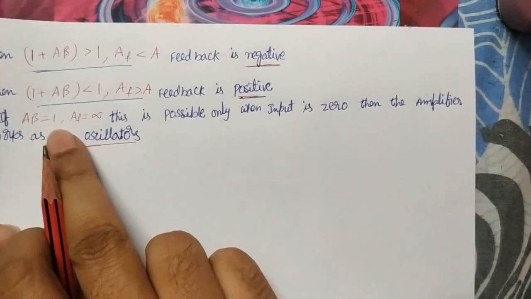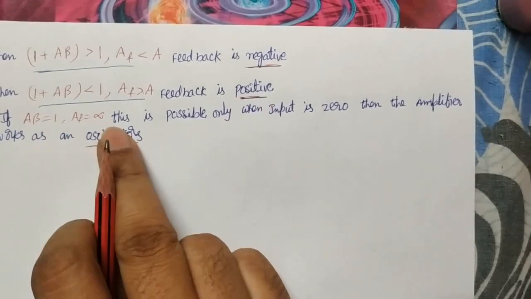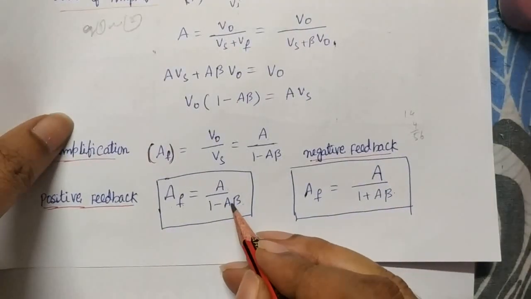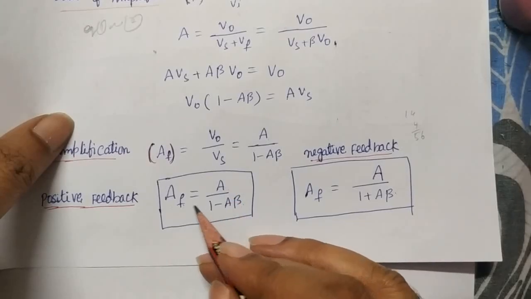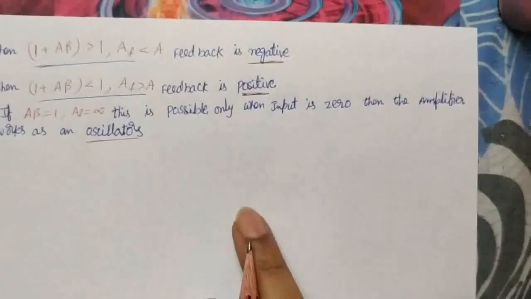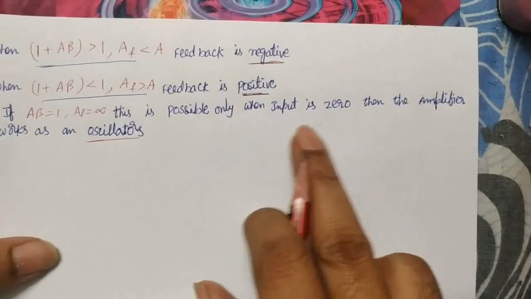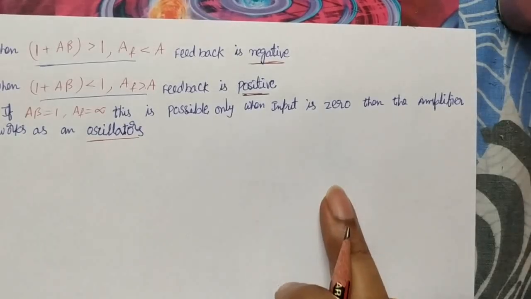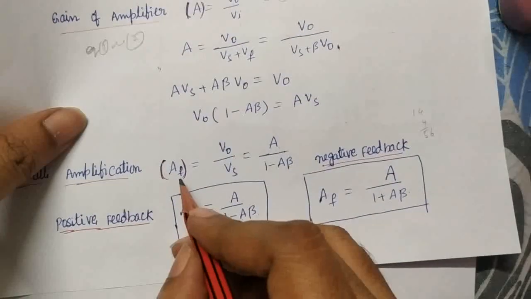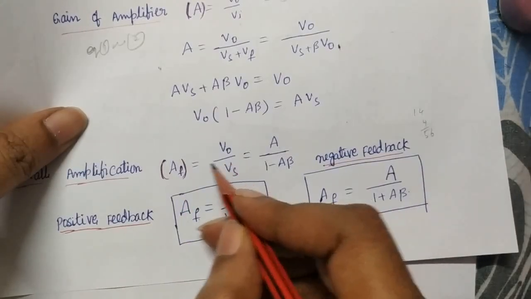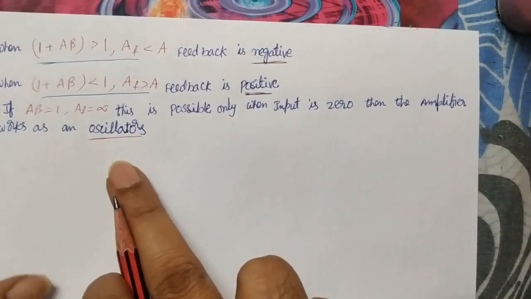Suppose Aβ is equal to 1, then Af is infinite. If Aβ is equal to 1, 1 minus 1 you get 0, and something divided by 0 you get infinite. Af is infinite, huge amplification is there. In this condition the input must be 0. When the feedback amplifier output is infinite, Af is infinite, and Vs is 0. That means without giving any input, you should get output. This condition they use in oscillator circuits.